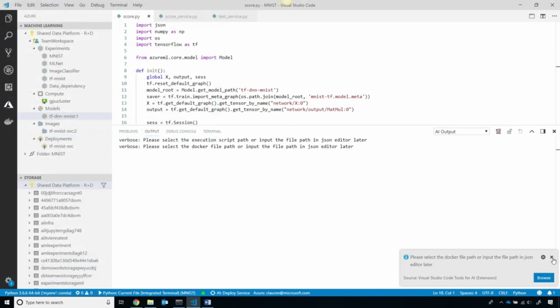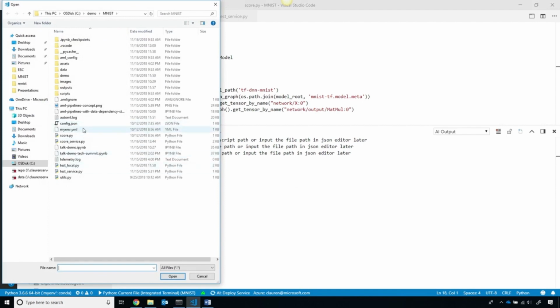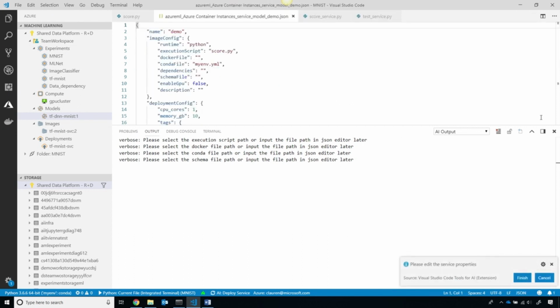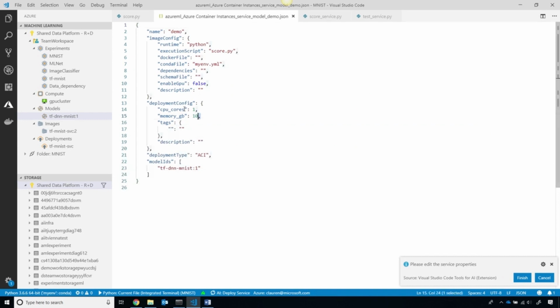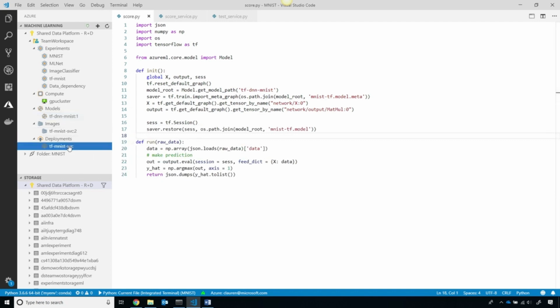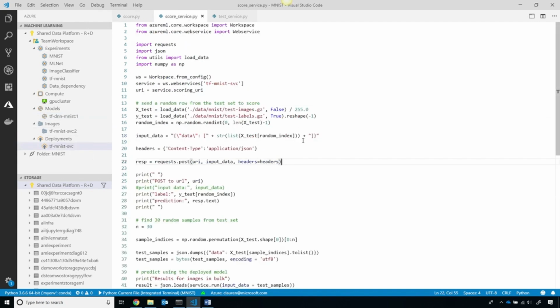And then you can either provide your own Docker file, or you can simply choose the default one. And then you can select a YAML file, which has a list of all the dependencies, like TensorFlow in this case, that I want to include in my Docker image. I can simply then, at that point, control characteristics of the Azure Container Instance, like how many CPU cores and how much memory to use, and then I can deploy it. Now, to speed this process up, I've already deployed my service here, which you can see, and I can use Python code from anywhere or a curl command to call this and score the web service.